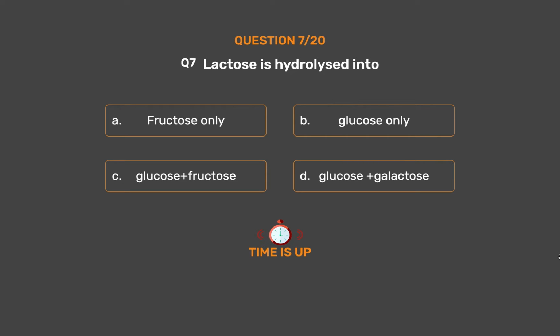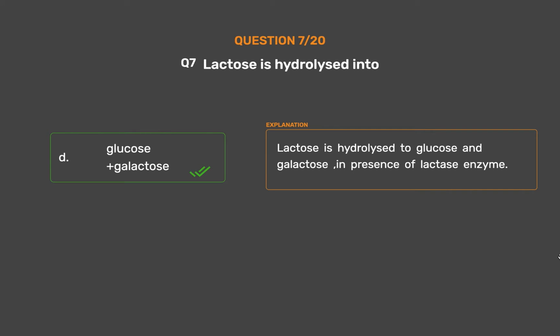The correct answer is option D, glucose plus galactose. Lactose is hydrolyzed to glucose and galactose in presence of lactase enzyme.